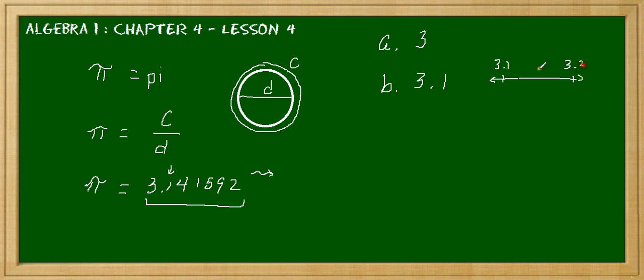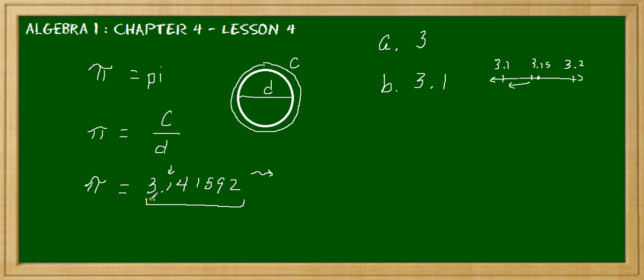Well, it's 3.1 and there's a 4. So 5 would be here, 3.15, right? Well, it would be to the left of that. This would be the midway point. So we see that it's closer to 3.1 than it is to 3.2. So again, we're rounding based on the unit that's to the right of the unit we're trying to approximate to.